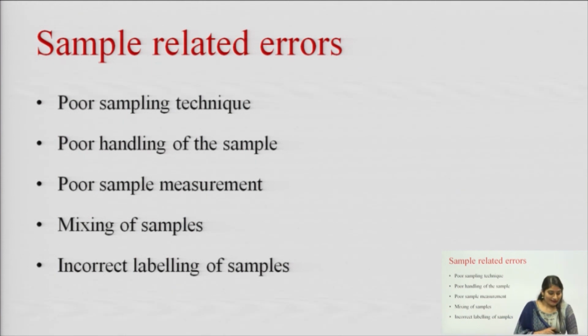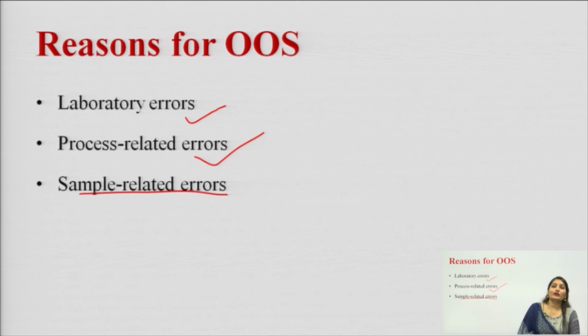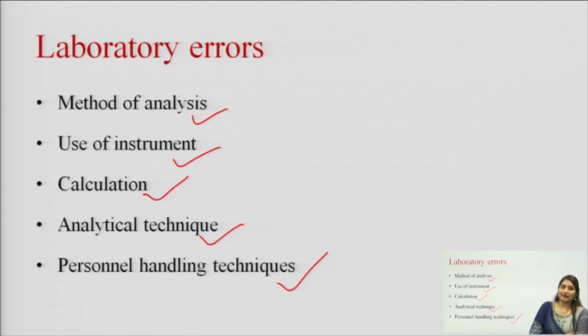So, we have discussed the reasons of OOS, and the reasons of OOS include the laboratory errors, the process related errors and sample related errors. Laboratory errors will be related to the laboratory. Whatever operation we are doing in the labs, the errors related to that are known as laboratory errors. Next is process related errors, means the errors which all are related to the process. Sample related errors, the errors which are related to the samples, are sample related errors.